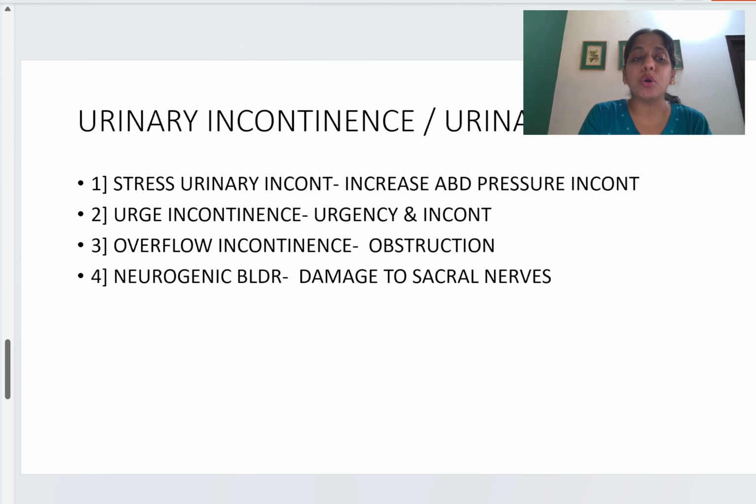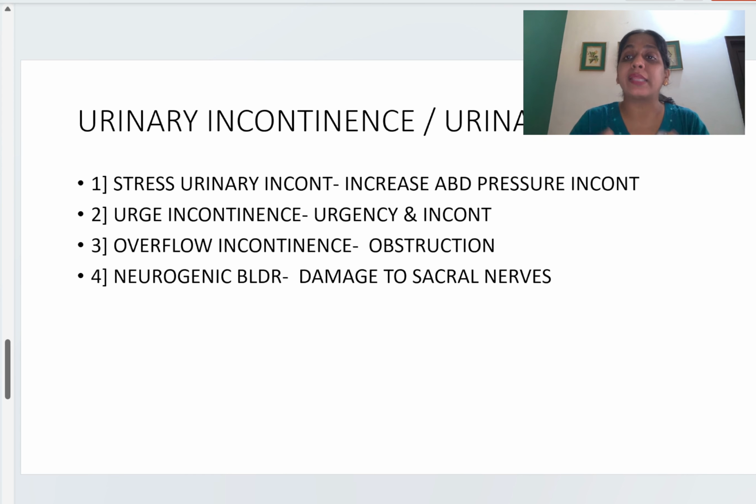What is overflow incontinence? In overflow incontinence, the urethra is obstructed due to a mass in the pelvis, and from that obstructed urethra the urine cannot come out.